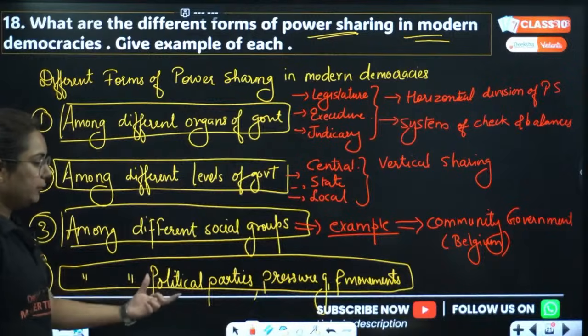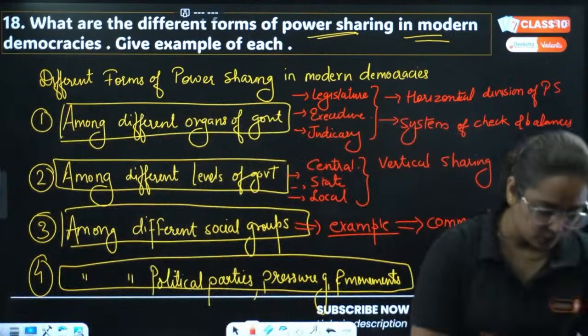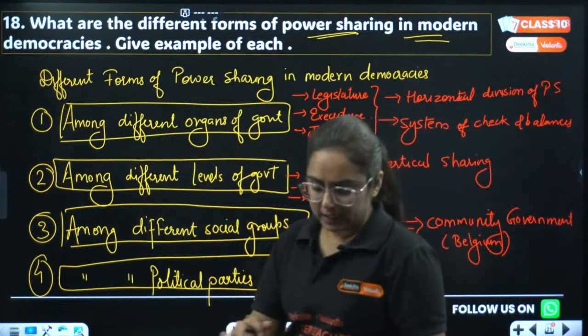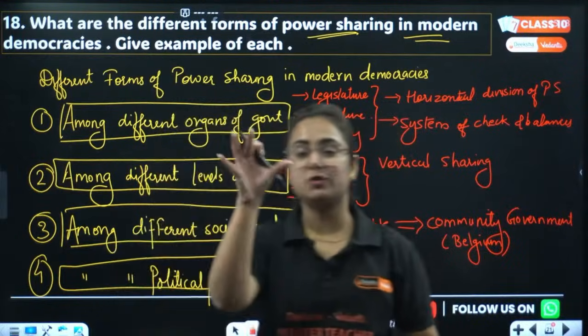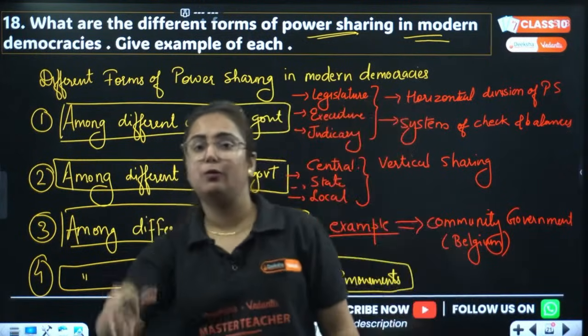Okay. Among different political parties, pressure groups and movements, I see your doubts are also coming here. I know that students have so many doubts on this topic. How, ma'am? Why are political parties sharing power? Coalition form of government.